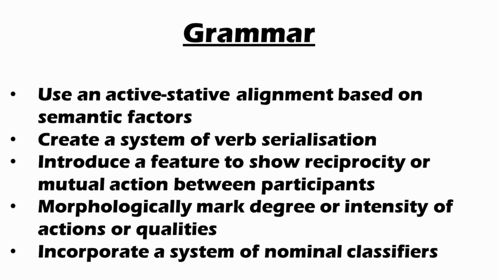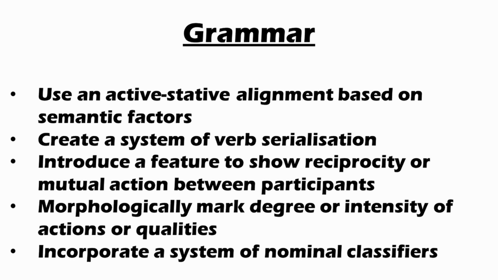Develop a language with an active-stative alignment, where verbs vary their alignment based on semantic factors. Create a system of verb serialization, allowing multiple verbs to combine into a single complex predicate. Introduce a grammatical feature for expressing reciprocity or mutual action between participants. Include a morphological feature to mark degree or intensity of actions or qualities.